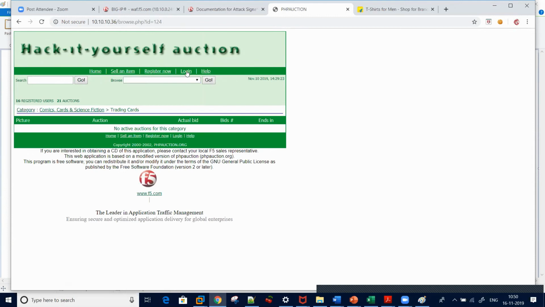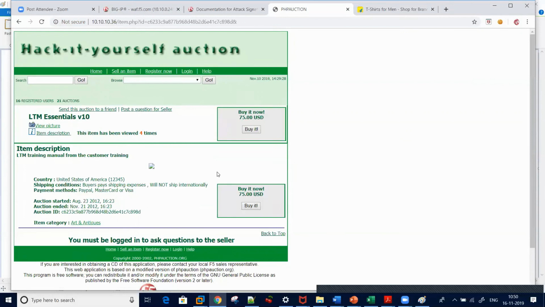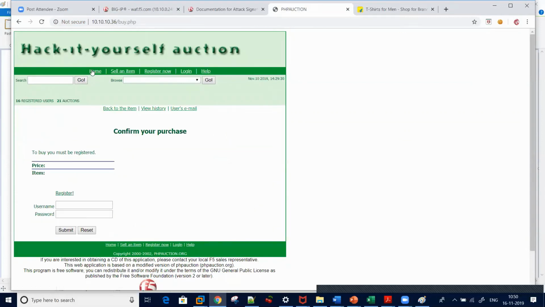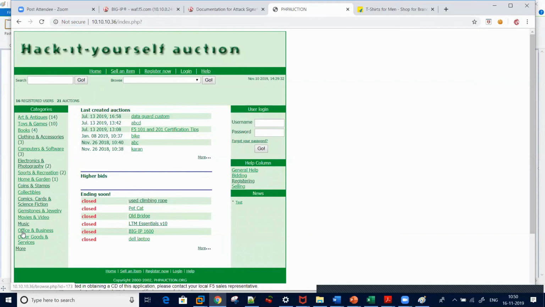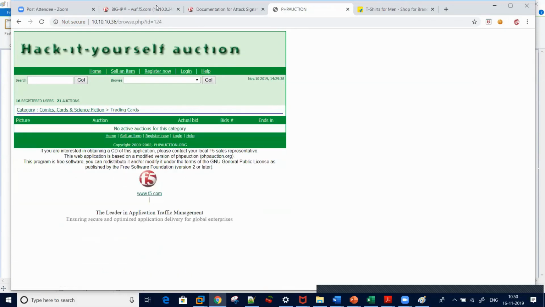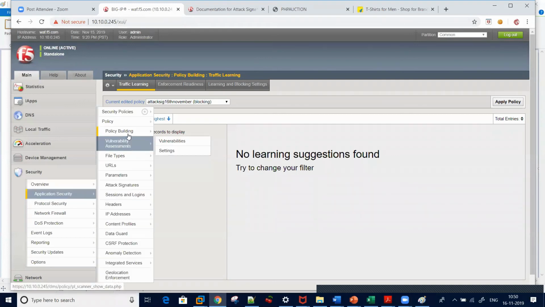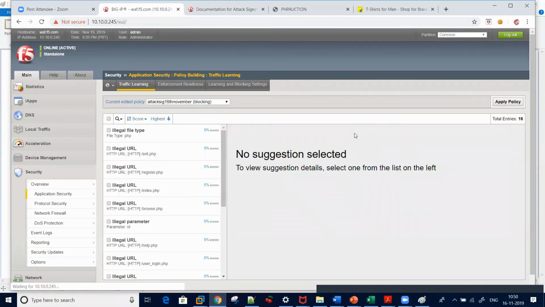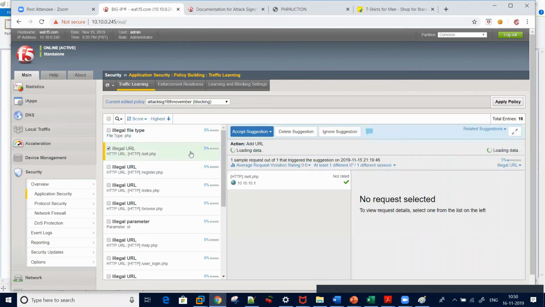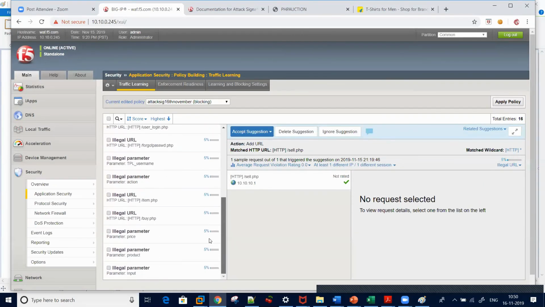Just generating some traffic so that ASM can capture file type, URL, and parameter. Okay, now let's see what traffic we are getting. Can you see this? Previously, it was not learning URLs because I did not select add all entities. Now we are getting file types, URLs, and parameters.